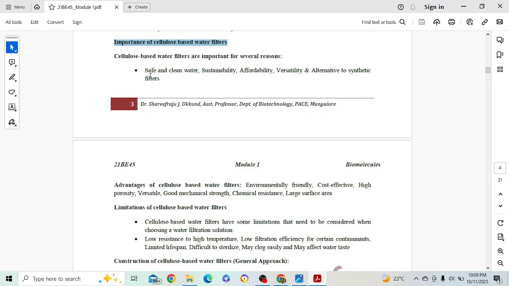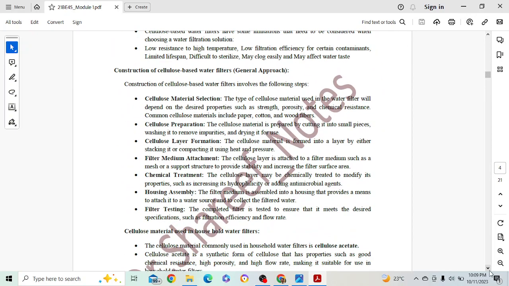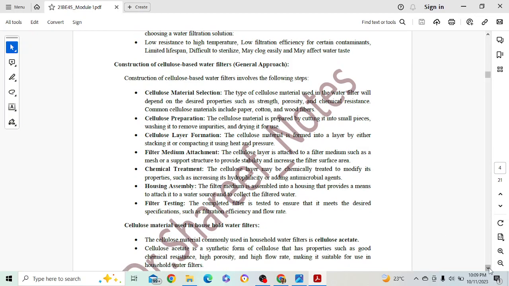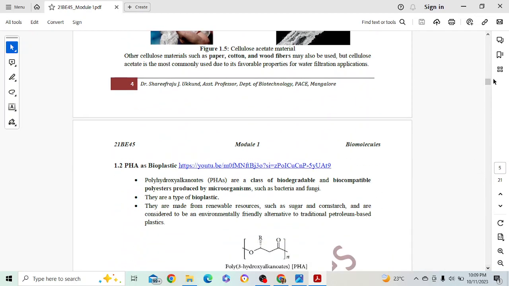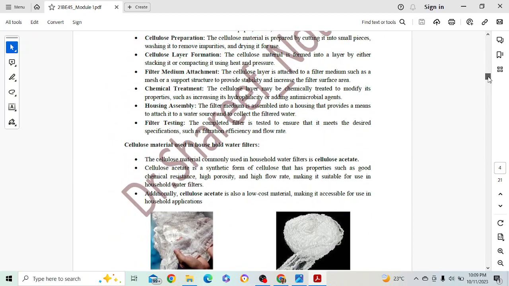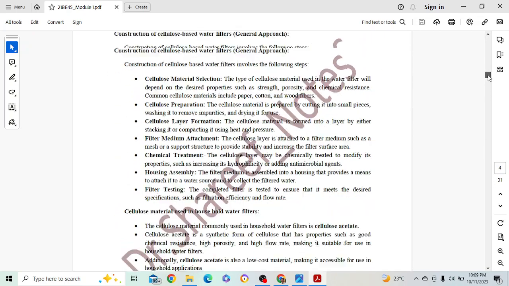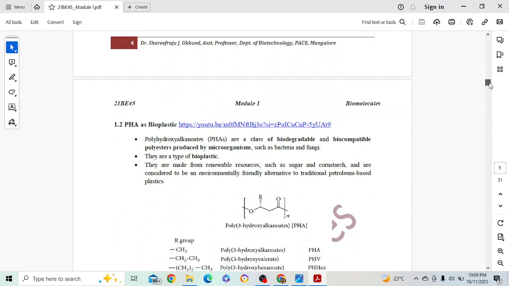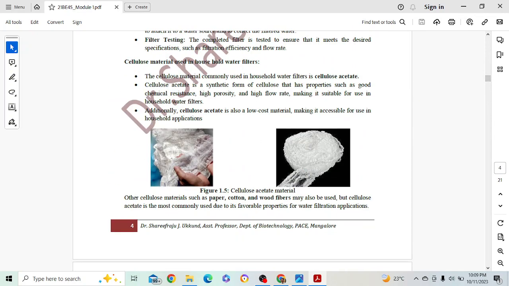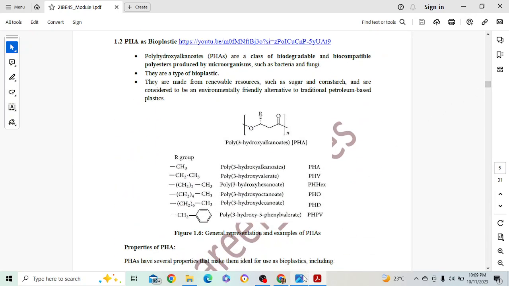You start from here, you tell the importance of the water filter, and then go for the advantages and the limitations, and the construction of the cellulose based water filters, like the general approach, and also go to the cellulose based materials. All these things you can explain, because 10 marks they have asked, and almost 6 marks is enough. Properties and its introduction come under properties, 10 marks. It's more than enough. You don't have to draw all these things, you just have to mention that for our understanding purpose I have given them here. So that was your first question.